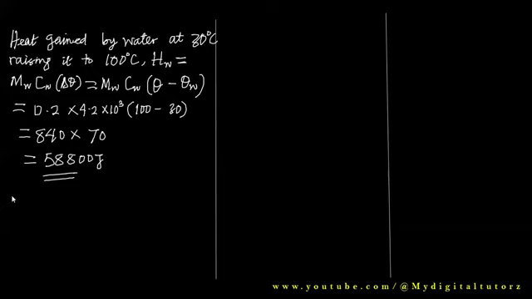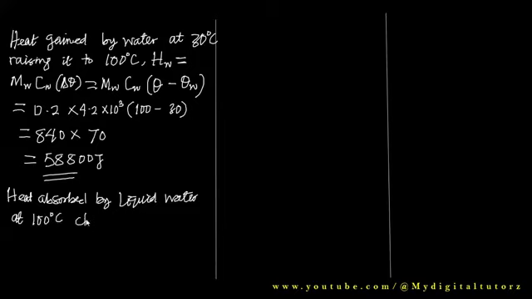So now we are going to calculate the heat absorbed by liquid water at 100 degrees Celsius, changing to steam. There's a phase change here at a constant temperature, changing to steam at the same 100 degrees Celsius. There's no change in temperature.